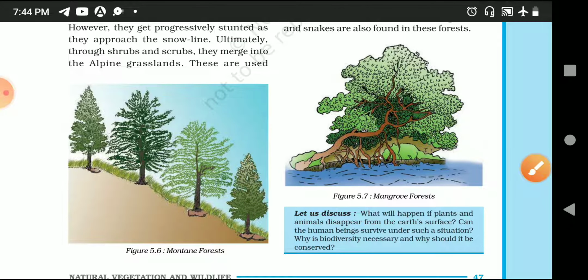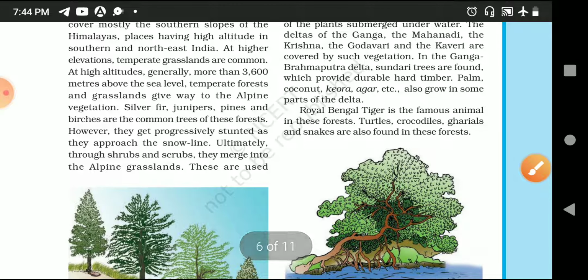This particular thing is known as your mangrove forest. The trees which grow here are sundari, palm, coconut and agar. The animals which are famous here are Bengal tiger, turtle, crocodile and gharial, and snakes.